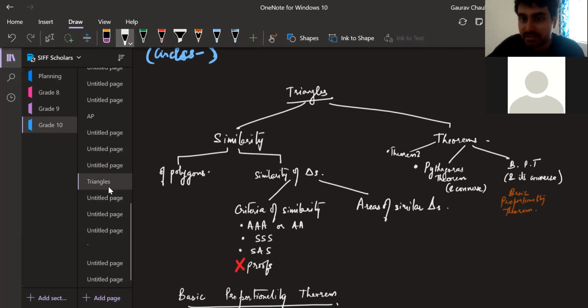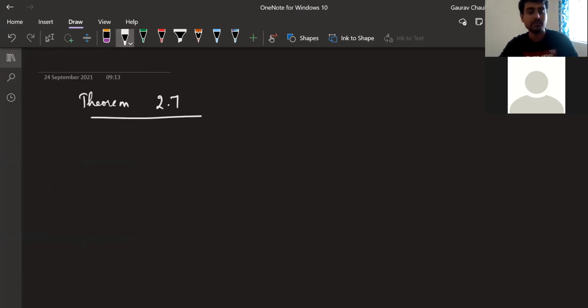There is no name for this, and you can't obviously use the keyword 2.7 in the exam. You will have to write the full thing whenever it comes. But we'll quickly see what this theorem is. There is no name given for it, and I am also not aware of any name. So let's write down this theorem's words.